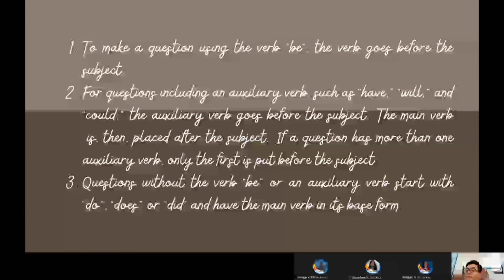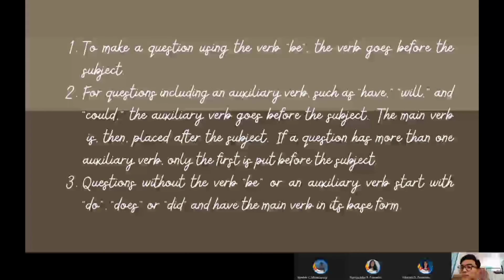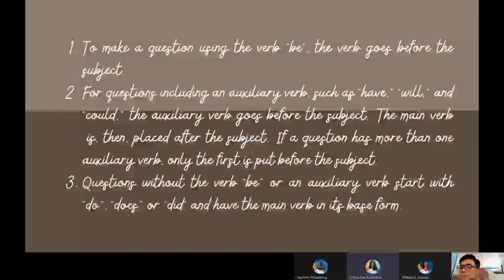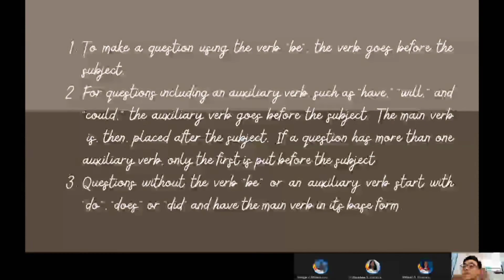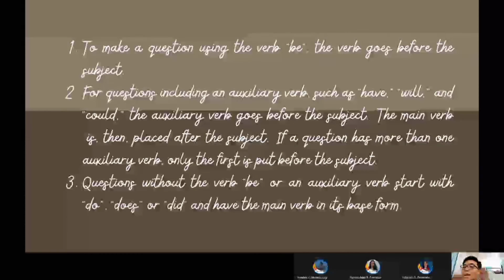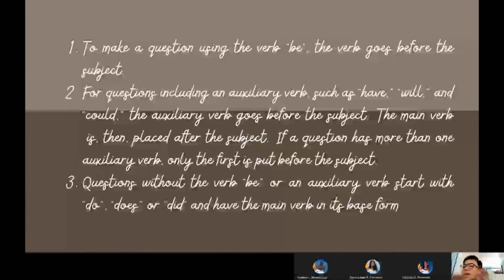So, let's first have a recap of the three rules. Miss Patricia, please read rule number 1. To make a question using the verb be, the verb goes before the subject. All right. For questions including an auxiliary verb such as have, will, and could, the auxiliary verb goes before the subject. The main verb is then placed after the subject. If a question has more than one auxiliary verb, only the first is put before the subject.